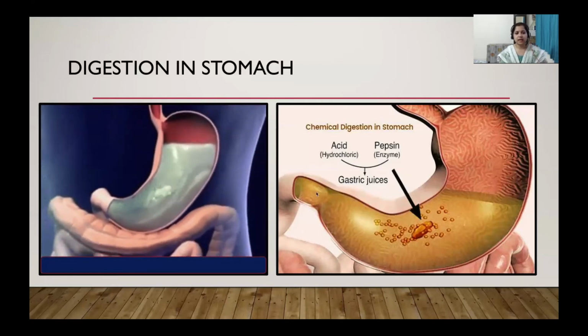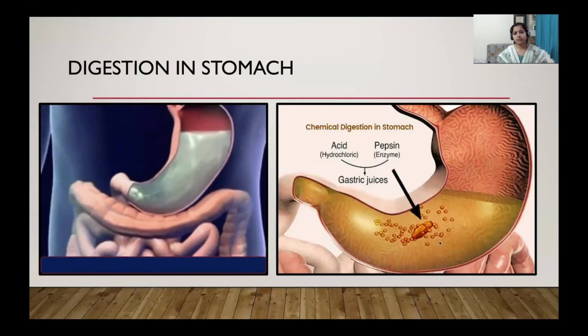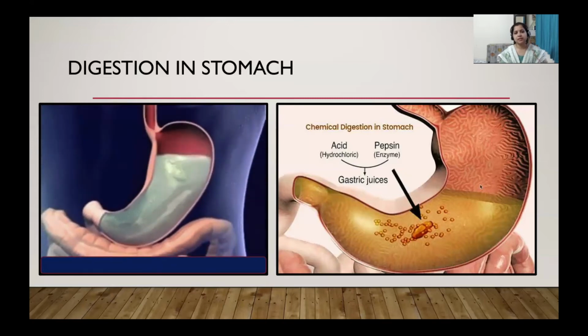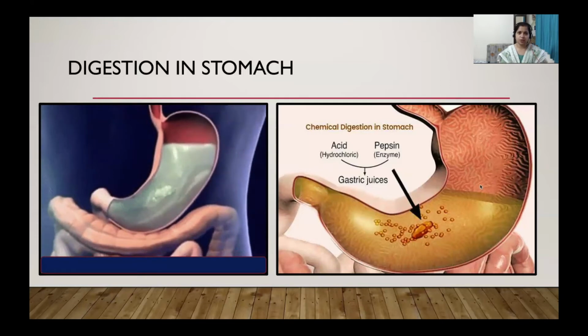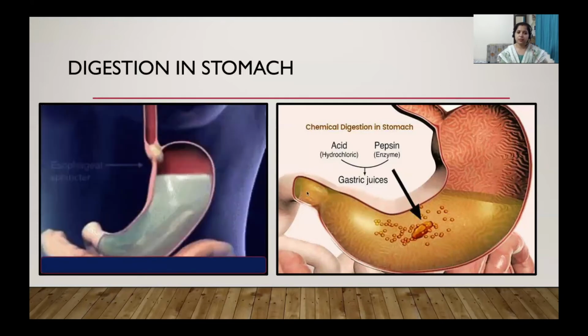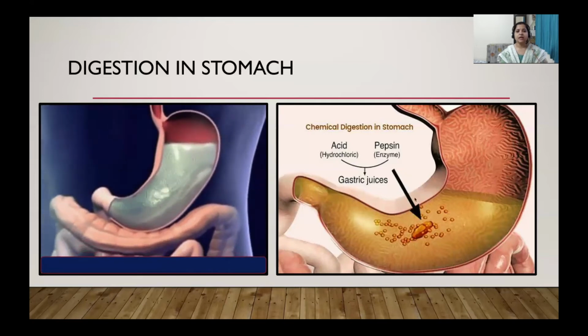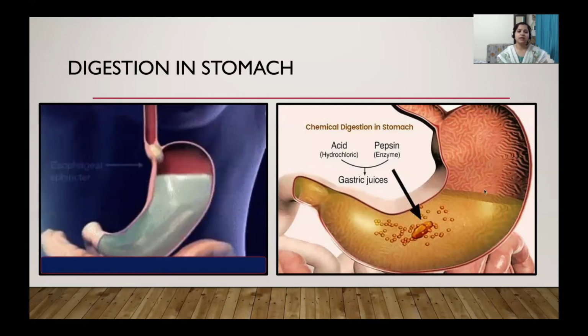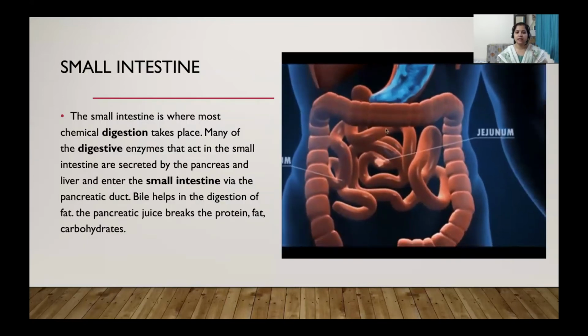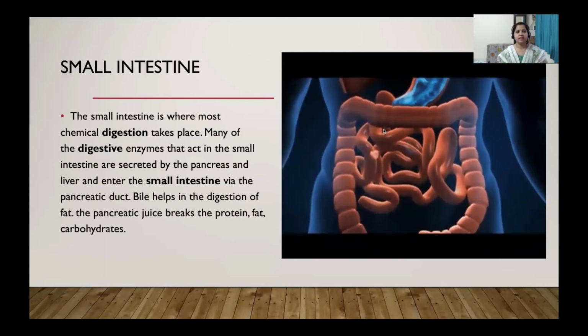And here at the end of this stomach, there are some muscles called sphincter muscle, which again push the food material into the small intestine. Okay, so what happens in the small intestine? In the small intestine, most of the chemical digestion occurs.